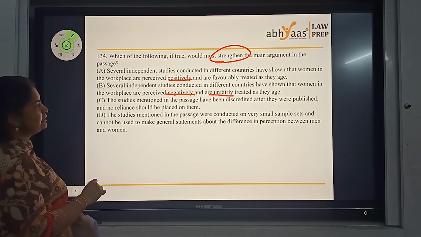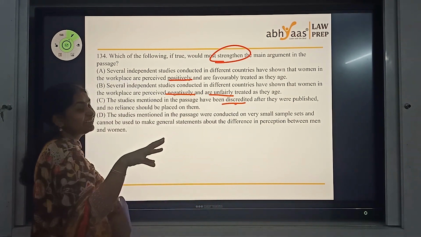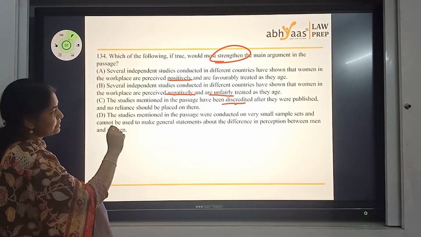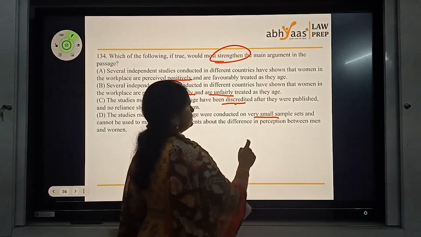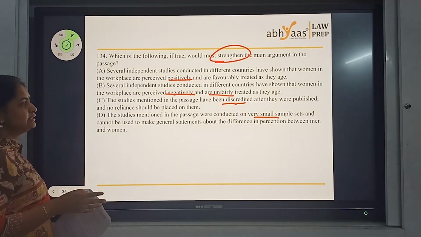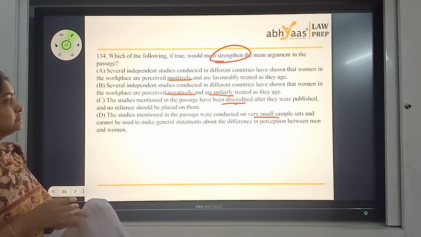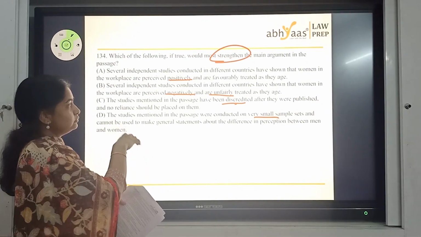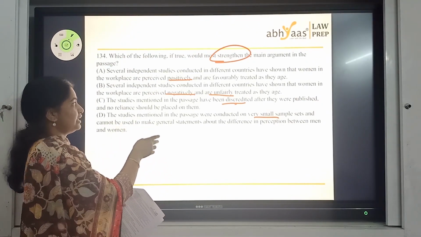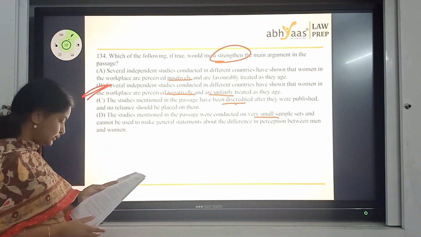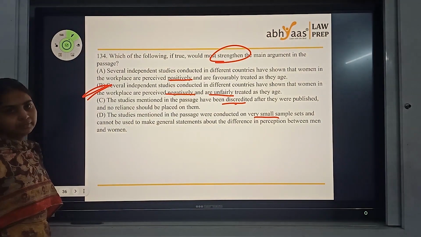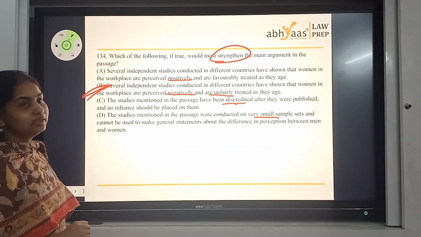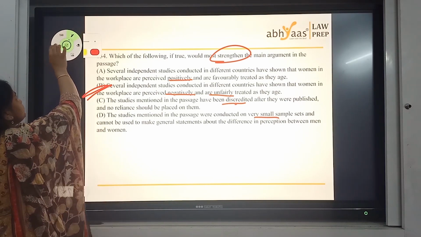Studies mentioned in the passage have been discredited after they were published. You are attacking the studies here, not the point. So that's something that we shouldn't consider. Studies mentioned in the passage were conducted on a small sample size. Now, if it's a small sample size, it indirectly says that the study is not something that we need to consider, right? That's a sample size logical flaw that we are trying to give here. Now, will that support it or weaken it? Well, you know the answer here. So finally, my best answer for the 134 one is B. So that's one sample size logical flaw that they brought into this scenario, but overall an easy question, not at all difficult to do.